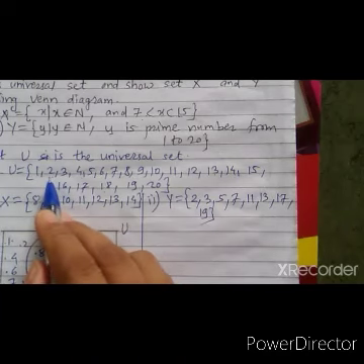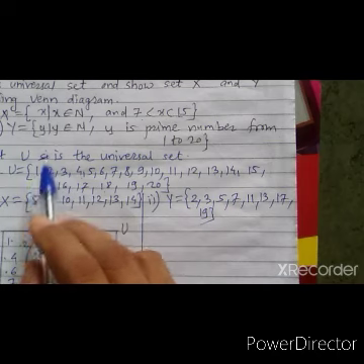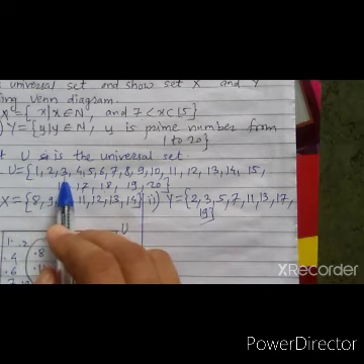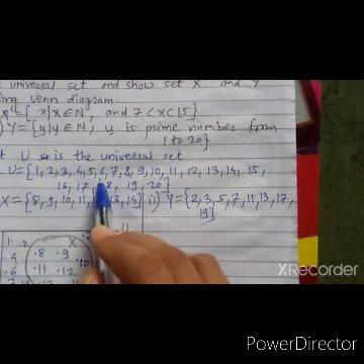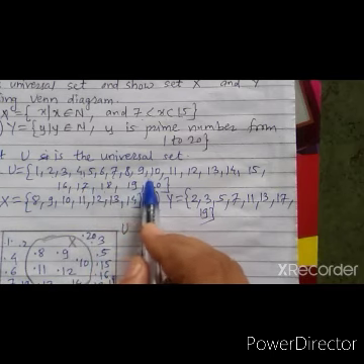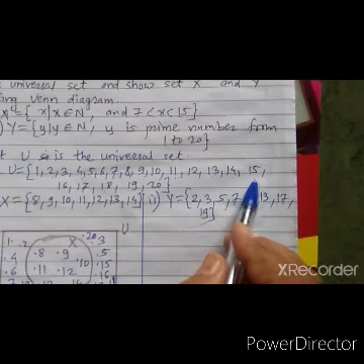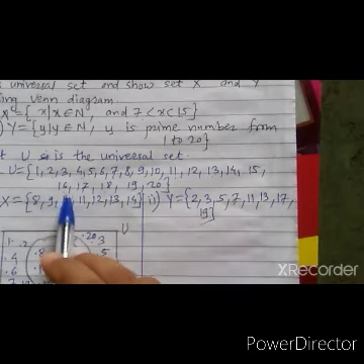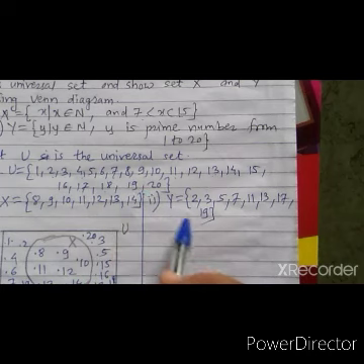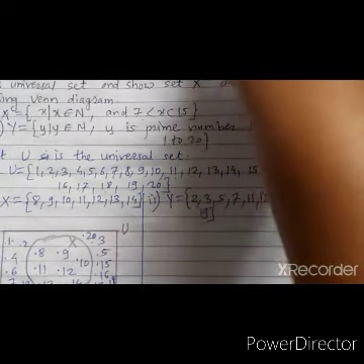So we got 2. 1 is not a prime and not a composite number, so we can't take this. So 2, 3, 5, 7, 11, 13, 17 and 19 are prime numbers. So we can show this by Venn diagram.